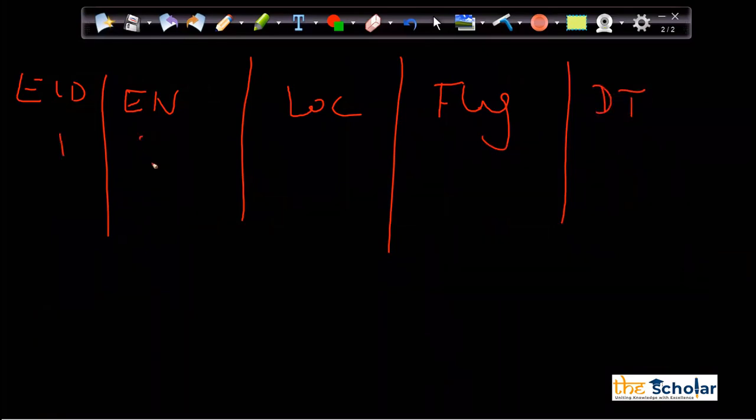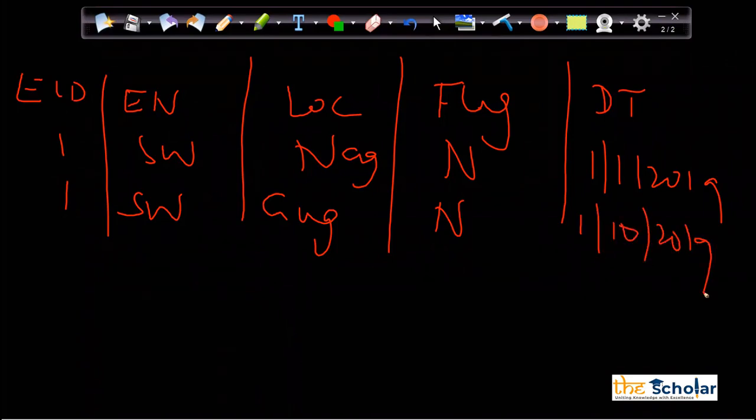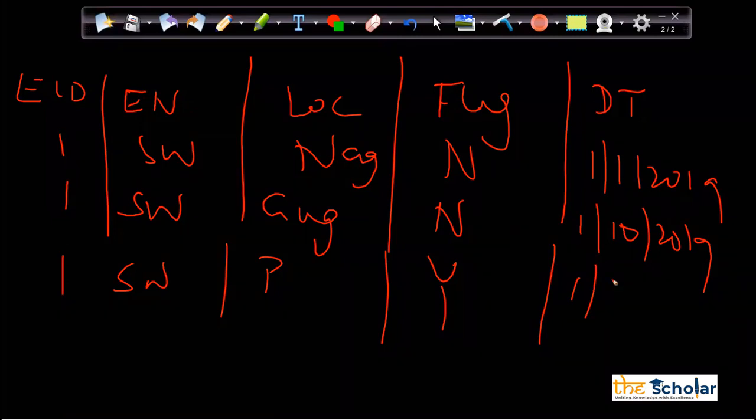What will happen? One, Swadesh, Nagpur, flag is N, which means no, and let's say 1/1/2019. Then again employee ID 1, Swadesh, now he is in Gurgaon, still no, 1/10/2019. And 1, Swadesh, now he is in Pune, Y, and 1/4/2020. Now what is the benefit here?